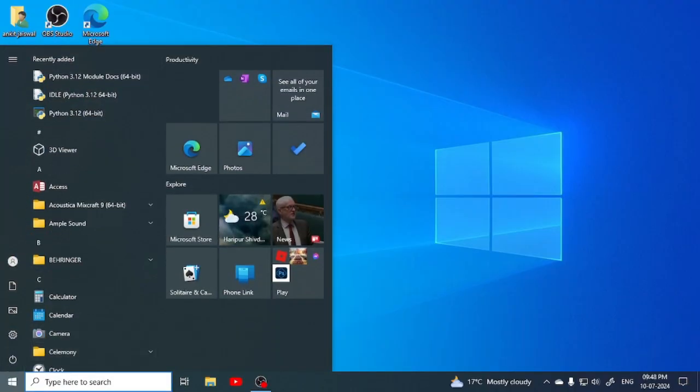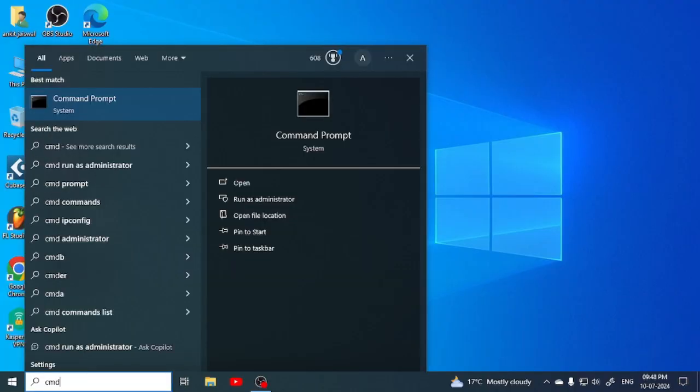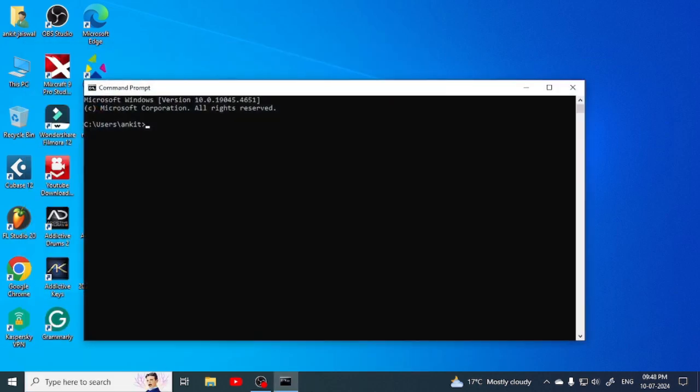Now we are going to confirm whether Python is installed properly or not. So we are going to open command prompt. After opening command prompt, we have to write python --version. Through this we can know whether Python is installed or not, and which version is installed. So you can see 3.12.4 is installed.